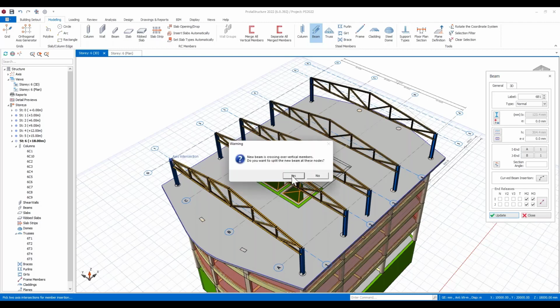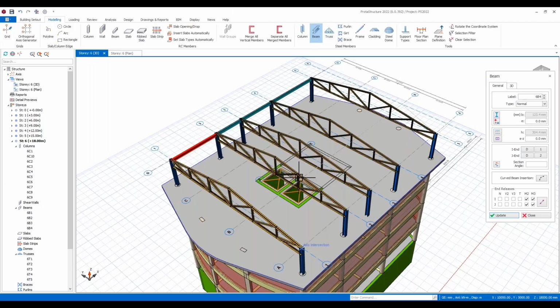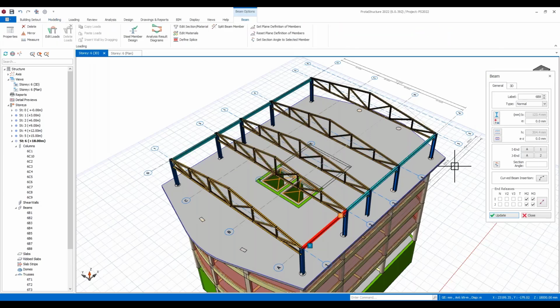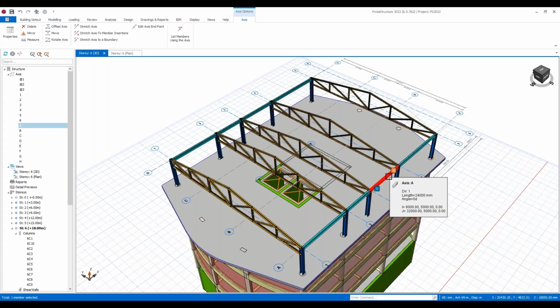Now, typically when you model, if you did that in most software, that would be one element. It knows that these columns exist, so it's asking me whether or not I'd like to split those, and I'm going to say yes, and I'm going to ask it to split those elements. Okay, so it's just gone in and created single elements for each of those members.